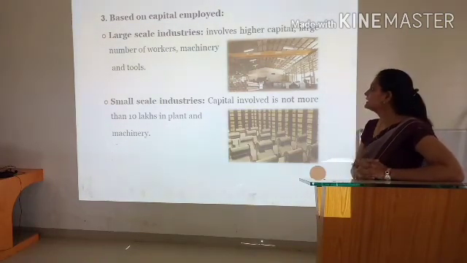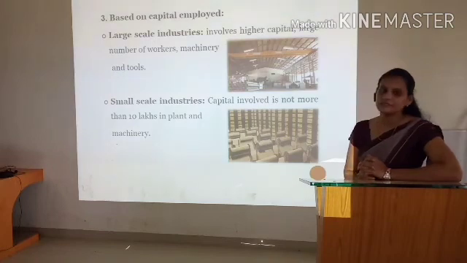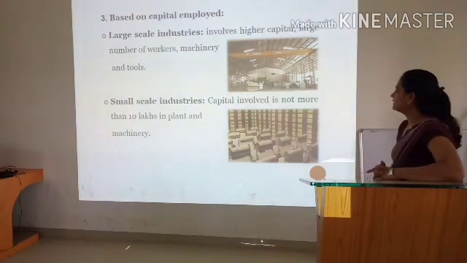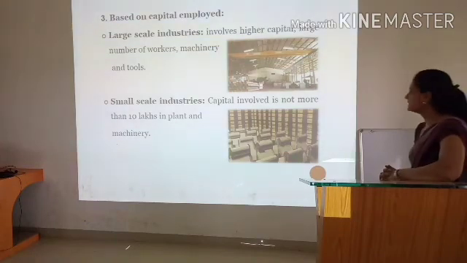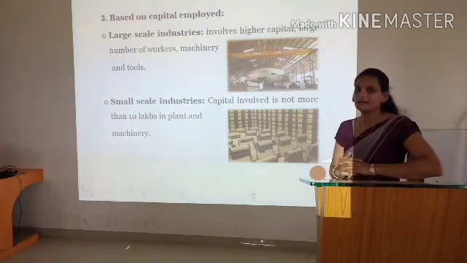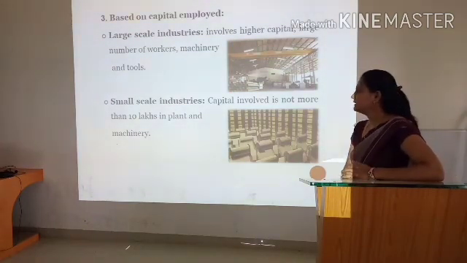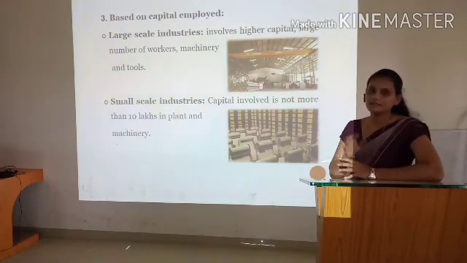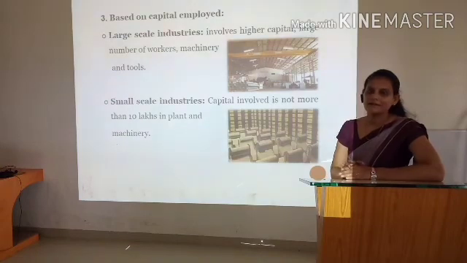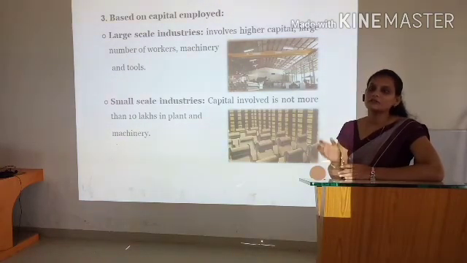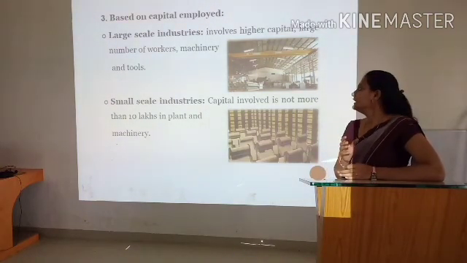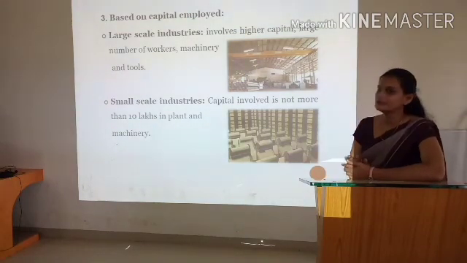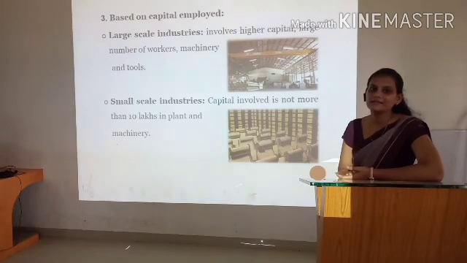That is large scale industry. Next one is small scale industry. The capital involved in this type of industry is not more than 10 lakhs in plant and machineries. So investment in small scale industry is less, the machinery required is cheaper than in large scale industry, and the number of employees and workers is also less.